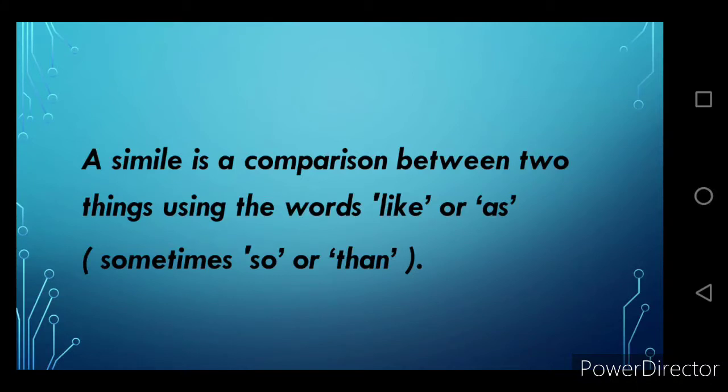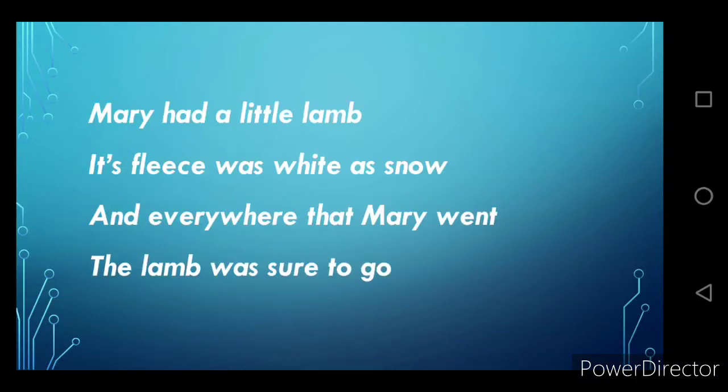simile. What is simile here? A simile is a comparison between two things using the words like or as. So in the poem there, come on, like a diamond in the sky. So we are comparing the stars in the sky to a diamond. This comparison using the words like or as makes us understand what a simile is.